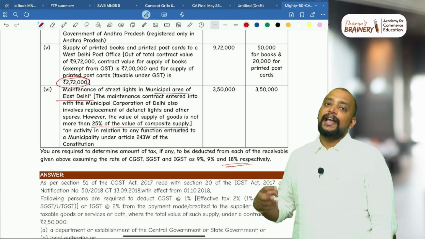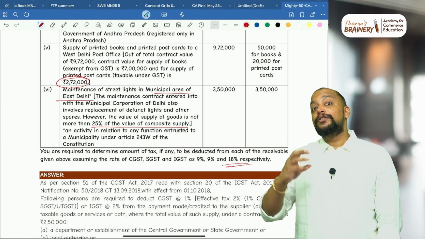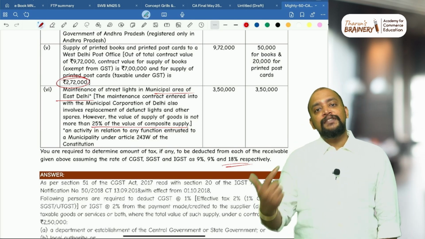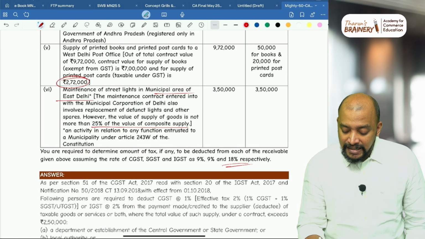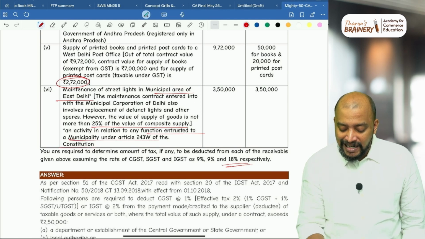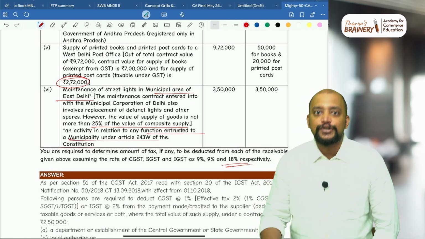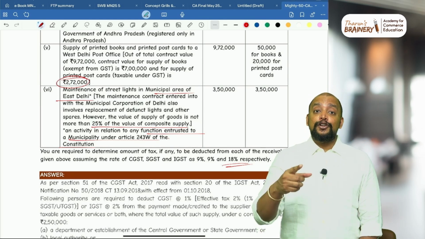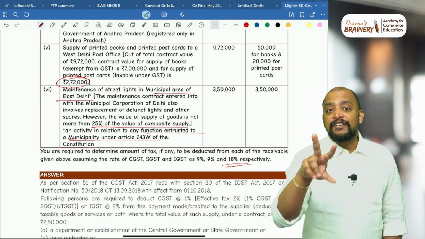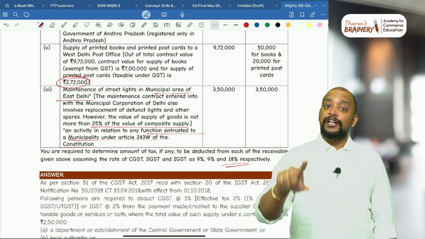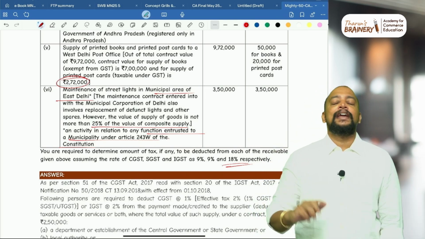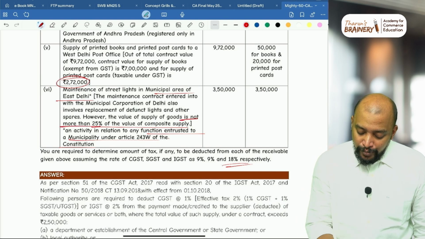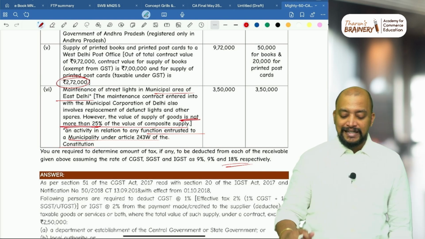Whenever we are making a composite supply of goods or services, composite supply involving goods and services to government, and this activity is entrusted to municipality under Article 243W of the Constitution, there is an exemption provided the value of goods does not exceed 25% of the total value. Government includes local authority. This is a local authority. So does not exceed 25%. Yes, the value of goods is not more than 25%. Due to that reason, this is exempted.